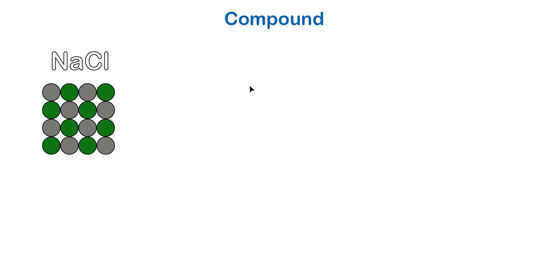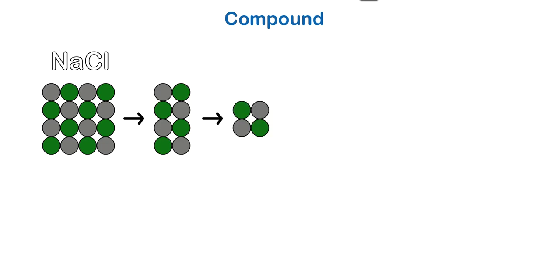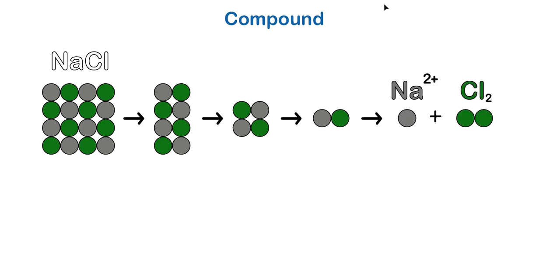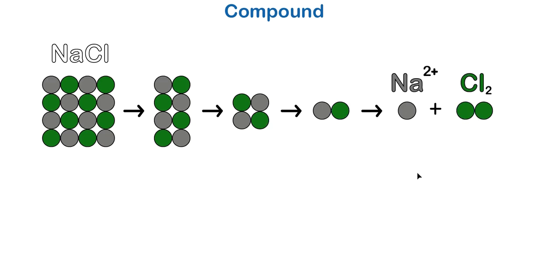So what happens if we divide sodium chloride in half? We just get a smaller amount of sodium chloride. If we do it again, we get yet smaller sodium chloride. If we do it again, we get one molecule of sodium chloride. If we further divide that, then things get interesting. So sodium chloride is made out of the sodium atom. Na is sodium. And the chlorine atom. Cl is chlorine.